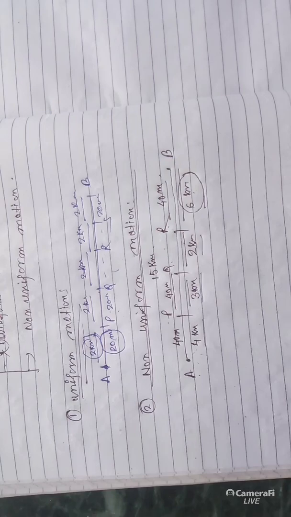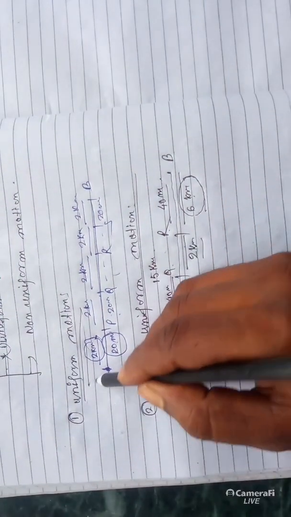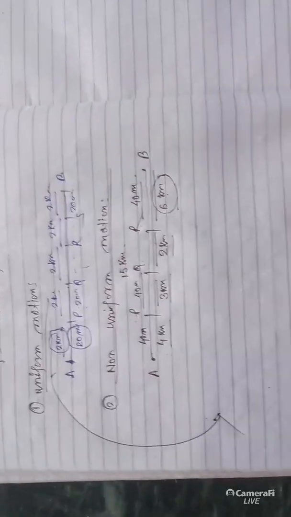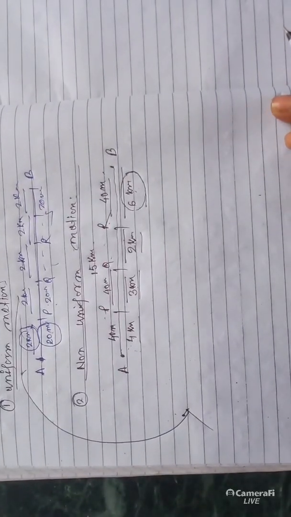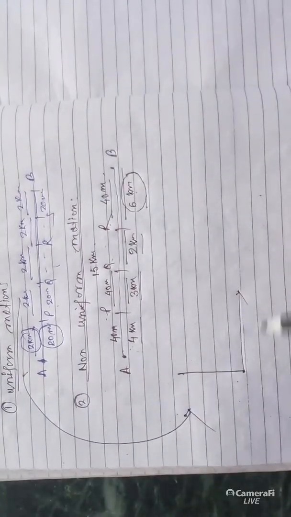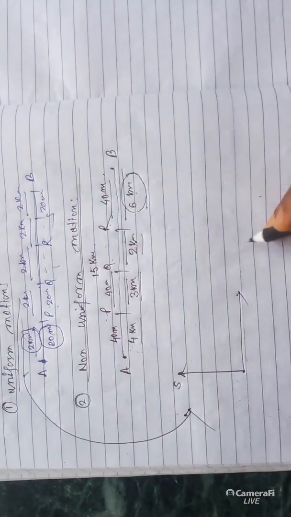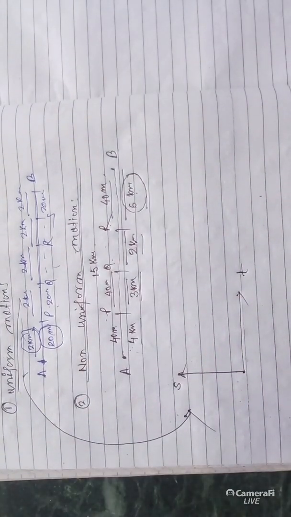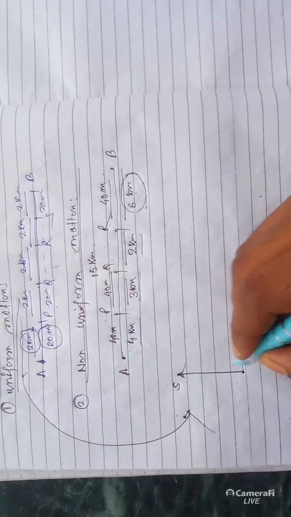Clear? So you can write: if a body covers unequal distances in given equal intervals of time, then it is called non-uniform motion. Now the graphical representation is very important, for uniform motion and non-uniform motion. For uniform motion, if we take the distance versus time graph, this is S, this is T. For equal distance in equal interval of time, the graph represents a straight line.